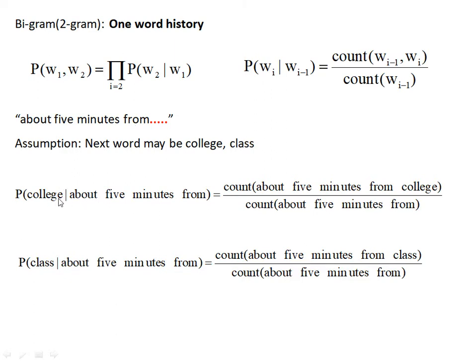So the probability of college given from is the count of "from college" divided by the count of "from". For the second equation, the probability of class given from is the count of "from class" divided by the count of "from". So this is the previous word and the predicted word, divided by the previous word.